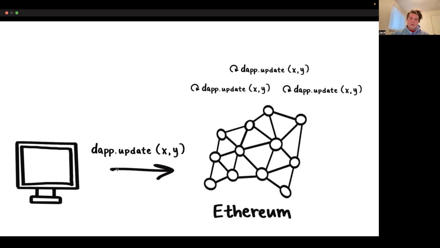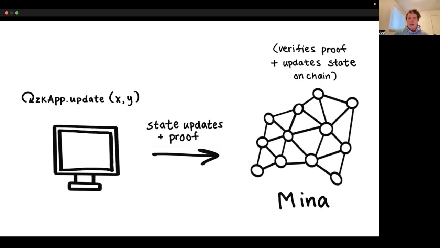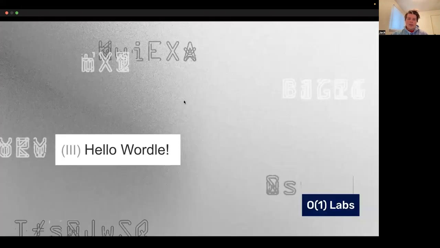So this means the smart contracts work quite a bit differently. Instead of requesting that computation be done and then having a bunch of nodes in the network do this computation, we do the computation ourselves, we prove it, we say what state we want to change, and then we send this proof and the state change to the Mina network, and the Mina network verifies it and applies the state updates. So that's all for Mina. There's a lot more there, but again, the point of this is to help get people started writing code in SnarkyJS.